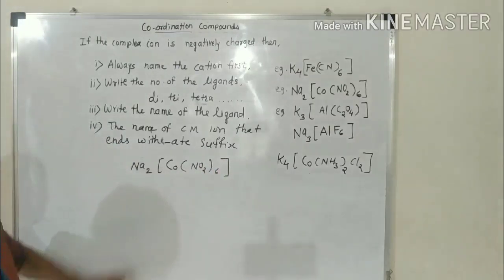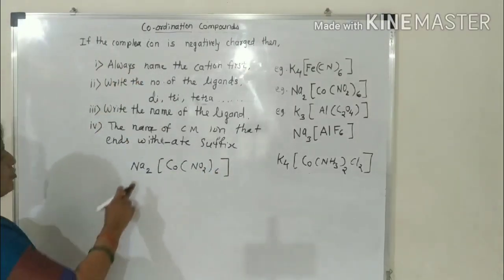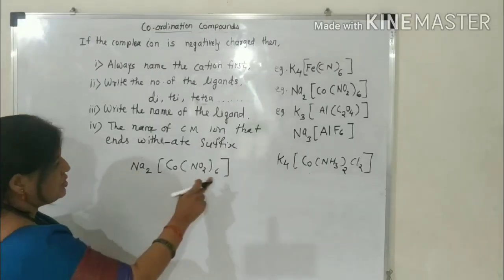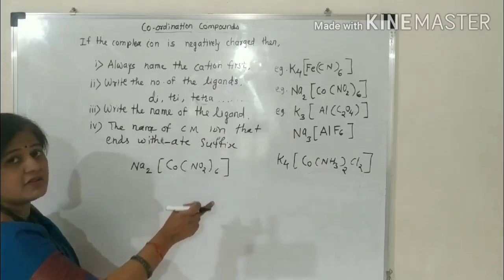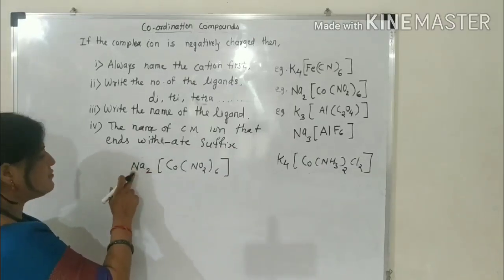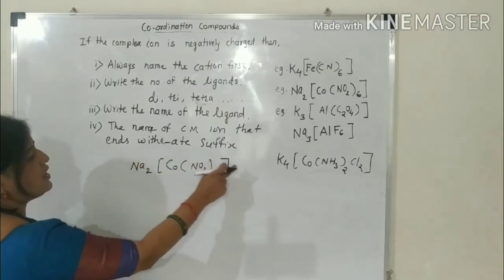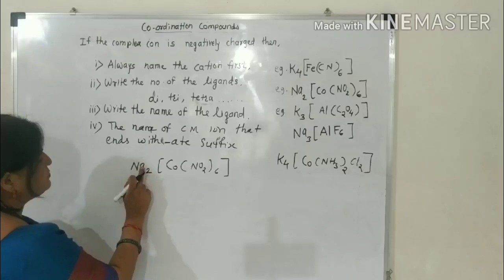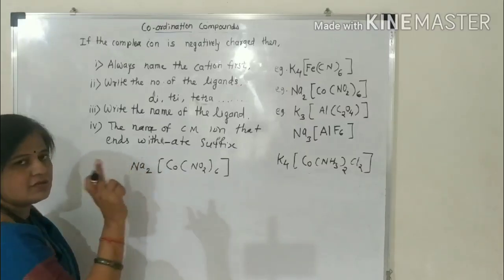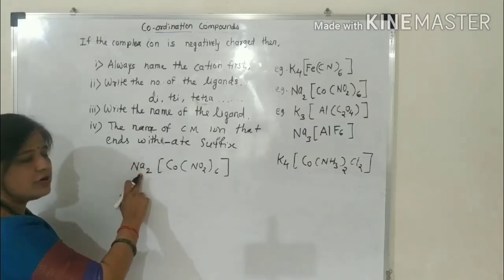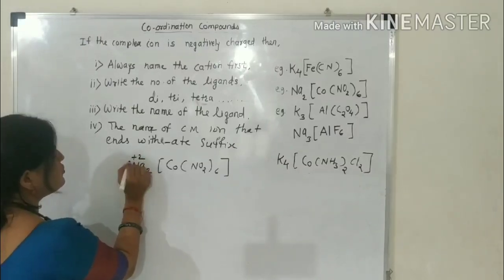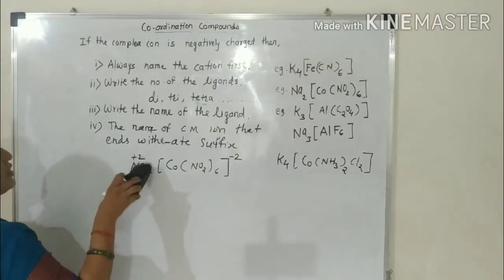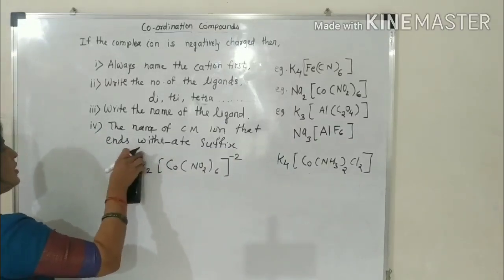This is the positively charged, this cation is positively charged, sodium carries a positive charge. This coordination sphere will carry the negative charge, because if the cation is positively charged, the coordination sphere carries a negative charge but same magnitude. Here 1 sodium carries 1 positive charge, 2 sodium carries 2 positive charges, therefore here plus 2, therefore here minus 2 after ionization.